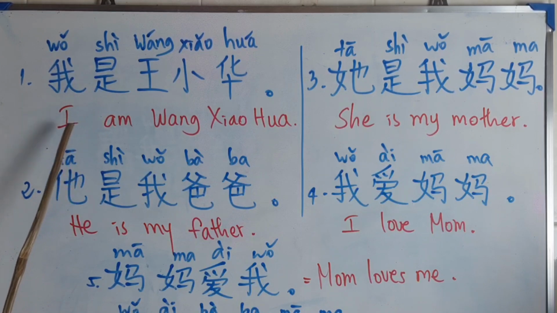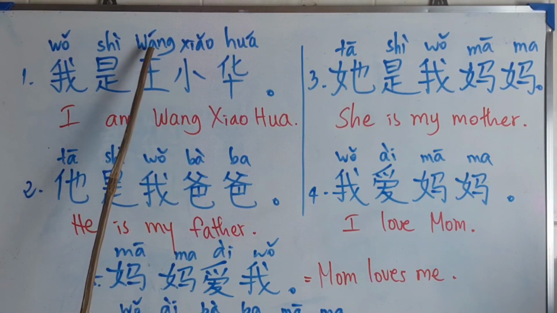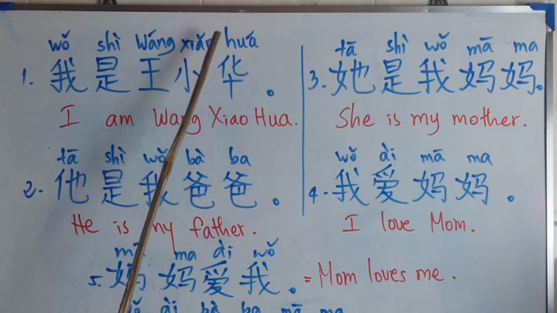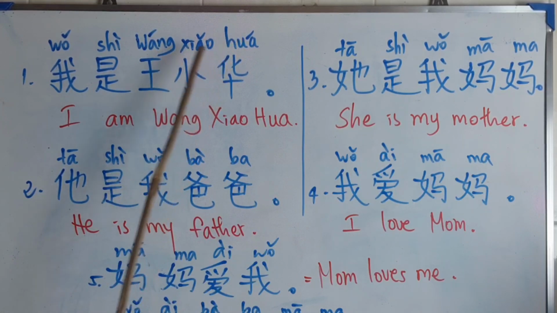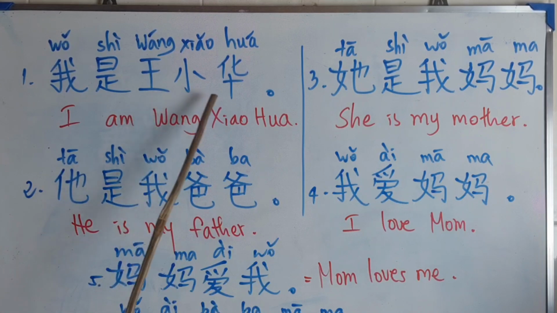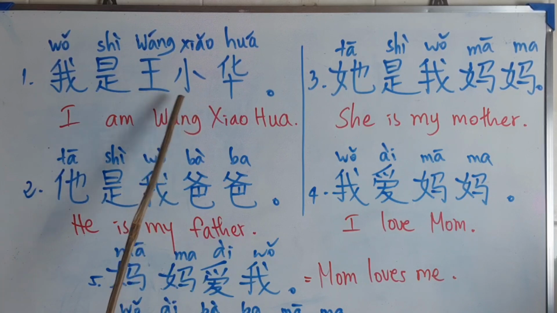我是, I am 王小华, Wang Xiaohua. Here is the name of the person. So if you want to introduce your name, you put the name here. And if you do not have a Chinese name, you can also use a Latin name.